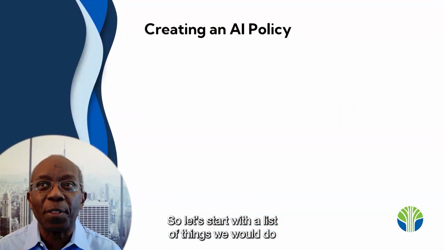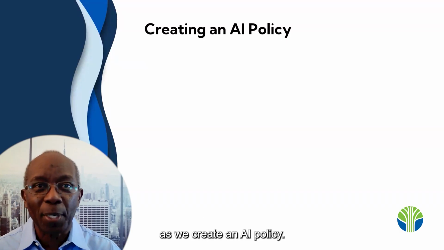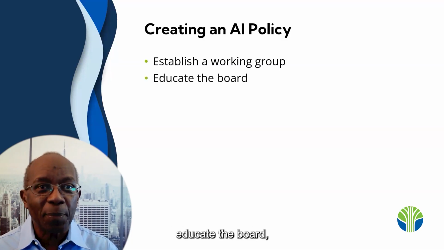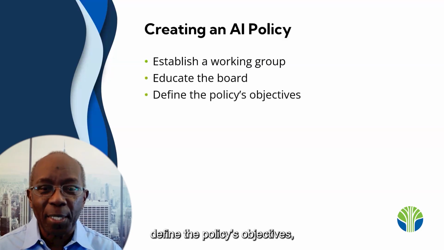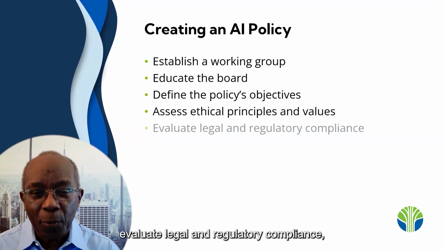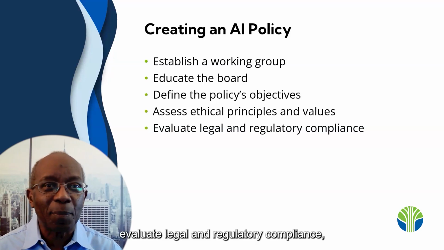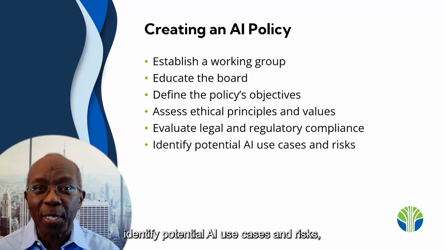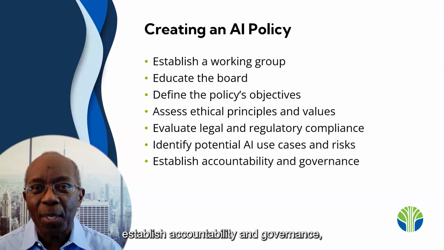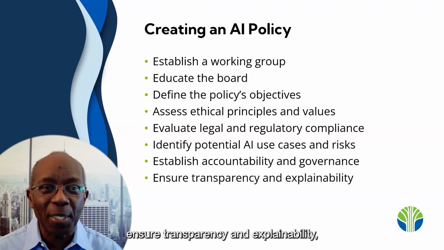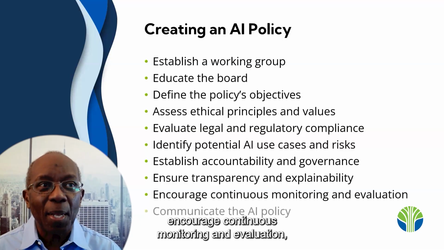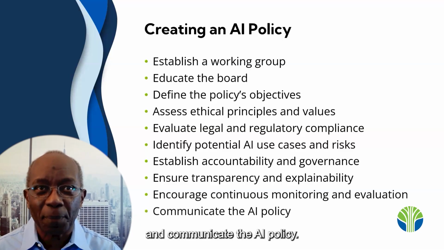So let's start with a list of things we would do as we create an AI policy. We would want to establish a working group, educate the board, define the policy's objectives, assess ethical principles and values, evaluate legal and regulatory compliance, identify potential AI use cases and risks, establish accountability and governance, ensure transparency and explainability, encourage continuous monitoring and evaluation, and communicate the AI policy.